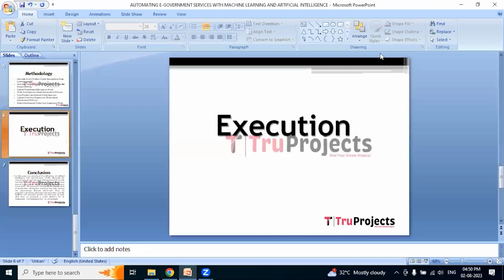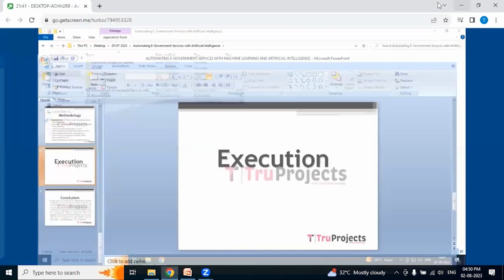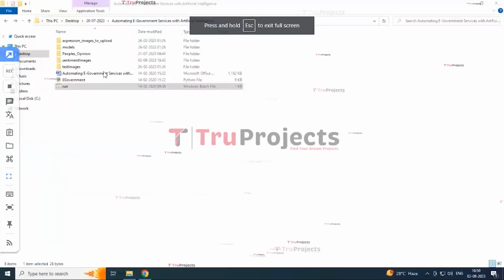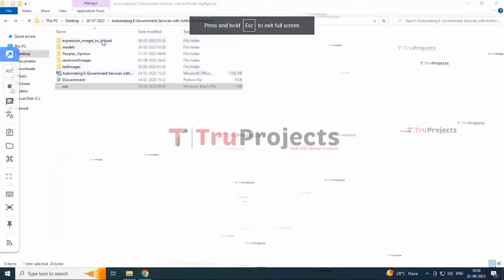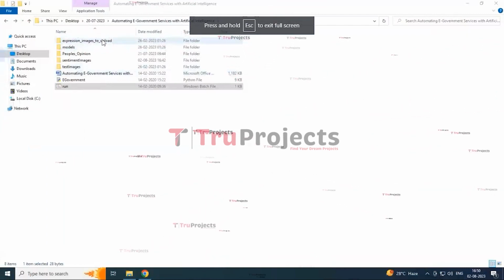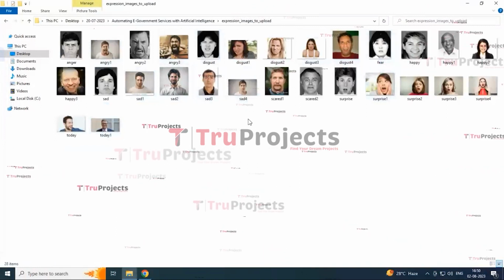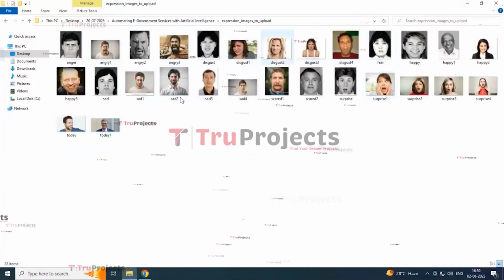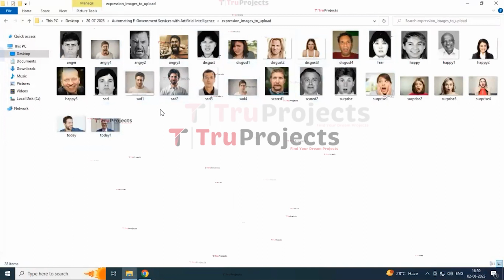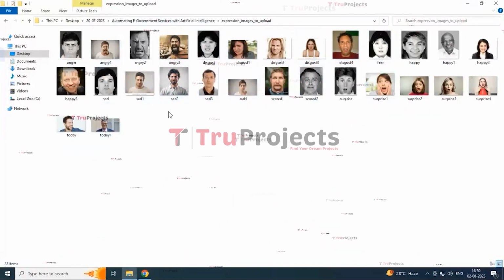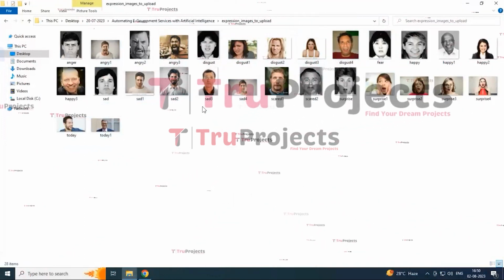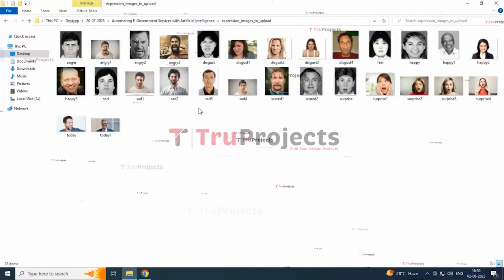Now close this file and go to the code folder. This is the code folder. The first folder consists of expression images to be uploaded. These are a few emojis, included with the expressions, to express through images whether you like the policies or not.